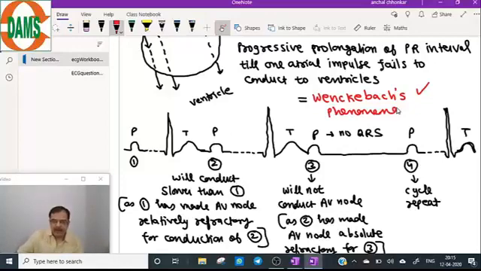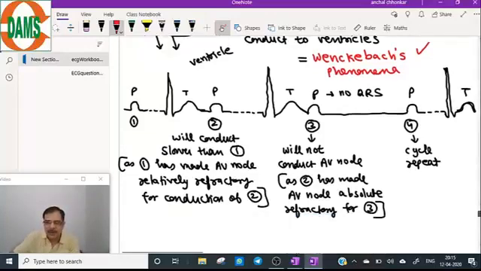So now coming to the true false on this aspect. True false on the Mobitz 1 block, which is satisfying our criteria for a second degree AV block. Why only after 3 cycles? This is just the example I have taken. It can be 4 cycles, it can drop; it can be 3 cycles, it can drop. This is just an example.